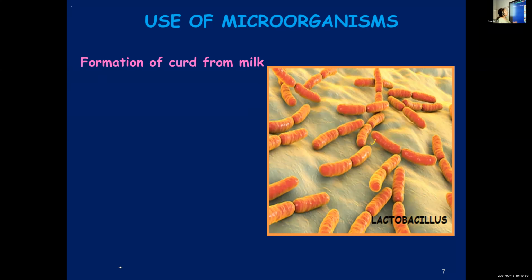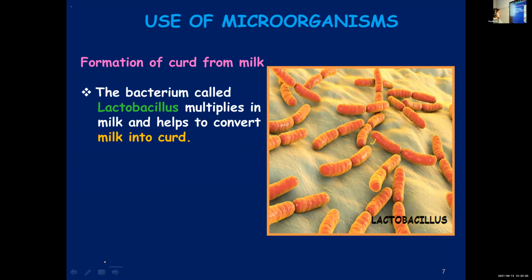We'll start from household. It is used in the preparation of different food items. For example, milk is converted to curd by the action of bacteria. The bacterium known as lactobacillus. The lactobacillus bacteria will multiply in milk and convert milk into curd. Conversion of milk into curd is brought about by the bacterium lactobacillus.